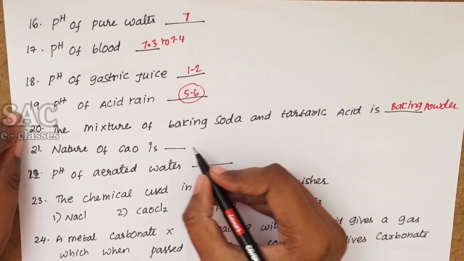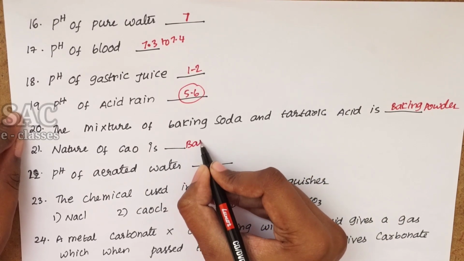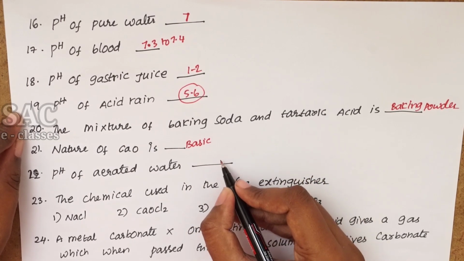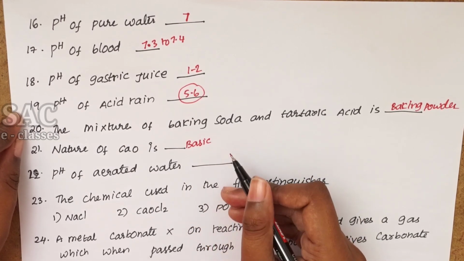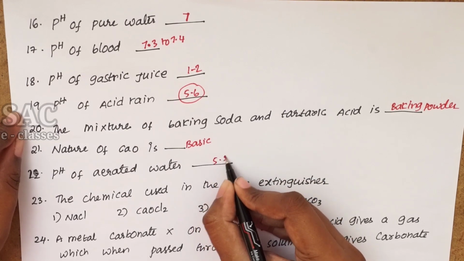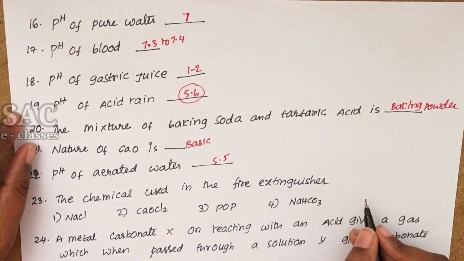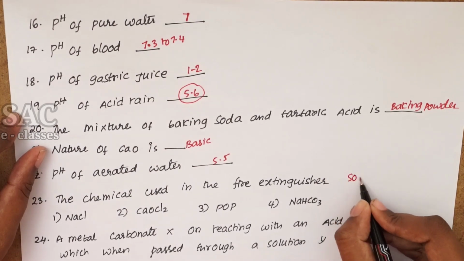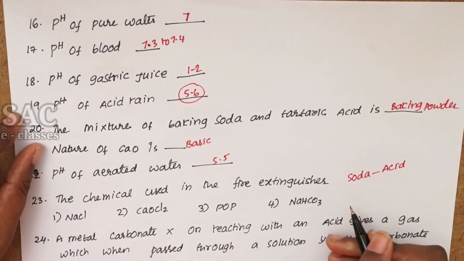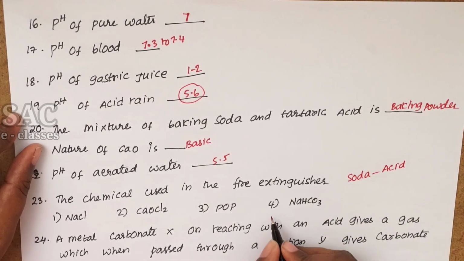Nature of calcium oxide: it is basic in nature. The pH of aerated water is 5.5. The chemical used in the fire extinguisher, the soda acid fire extinguisher, usually fire will be put off by NaHCO3, which is the sodium bicarbonate.